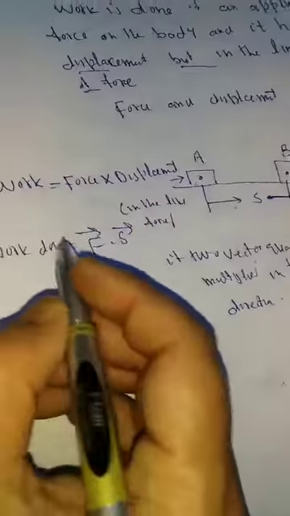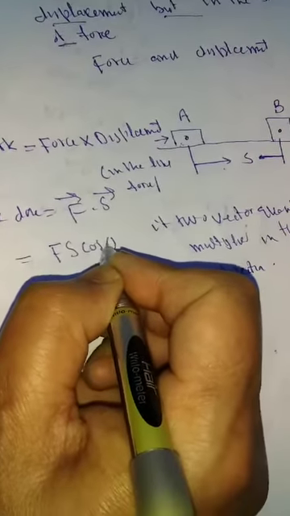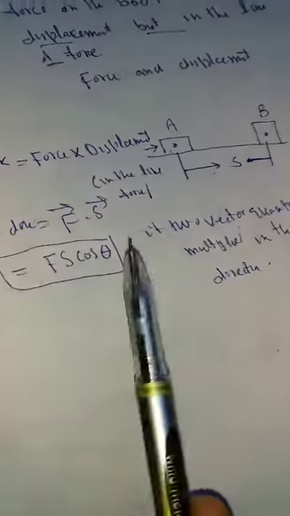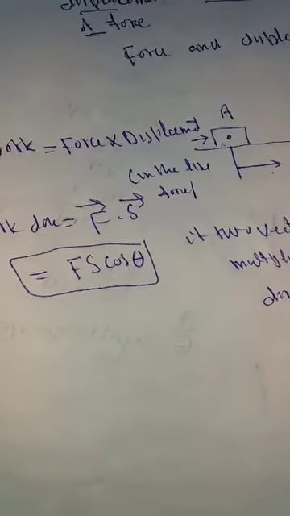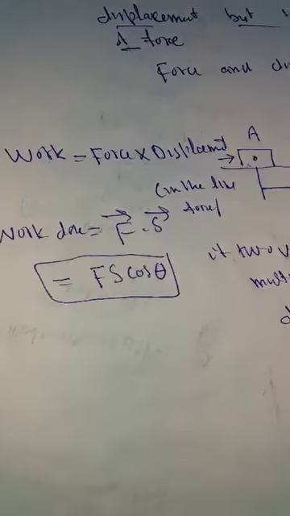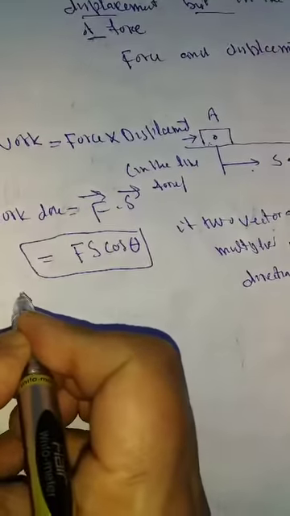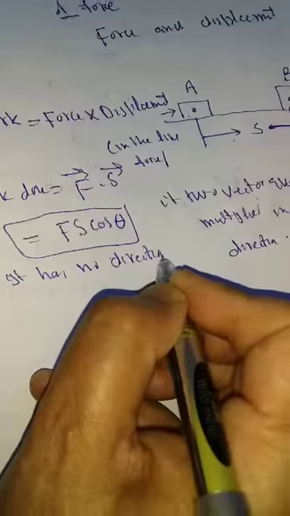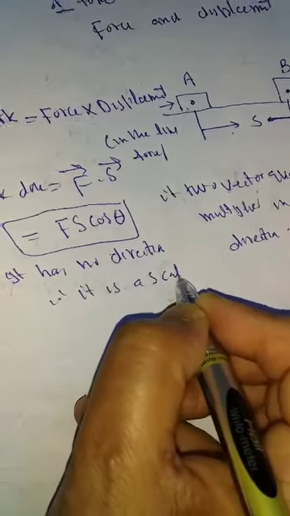We know that the dot product of two vectors is equal to Fs cos theta. So work done is equal to Fs cos theta. Since it gives Fs cos theta, it has no direction, therefore it is a scalar quantity. It is a scalar product.